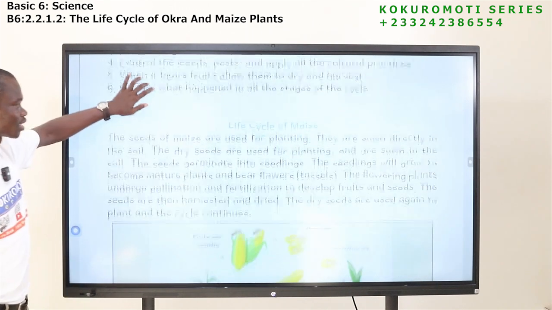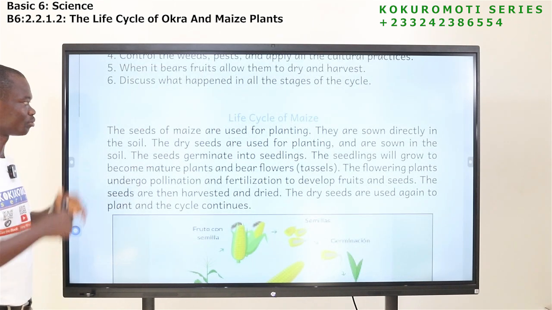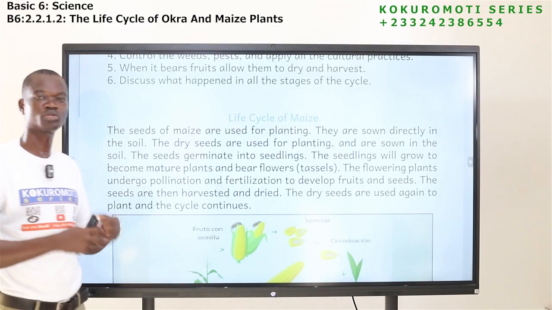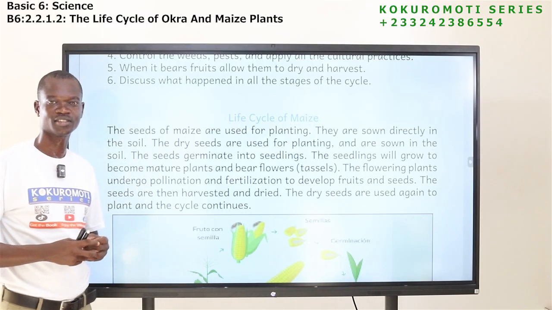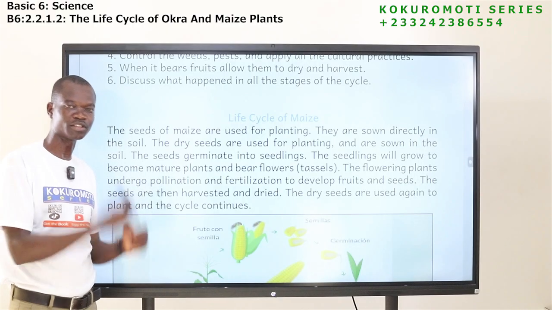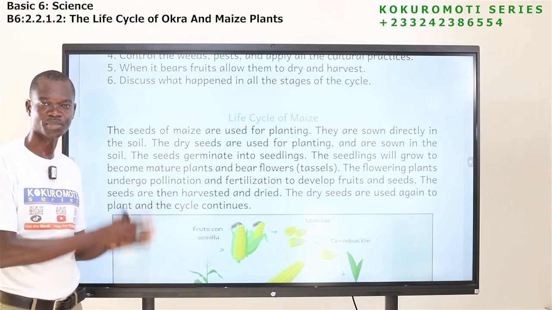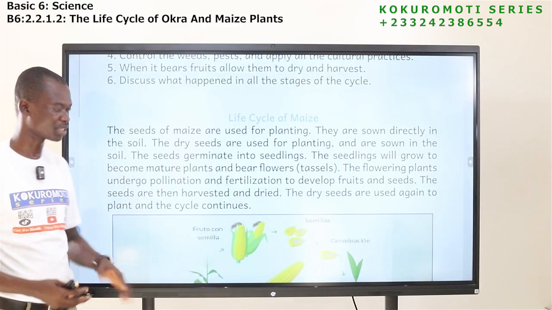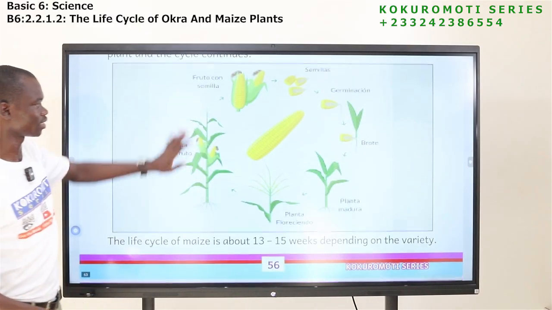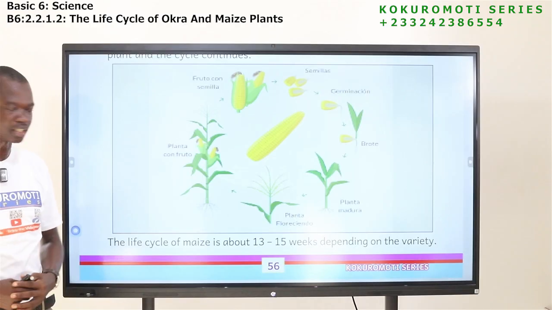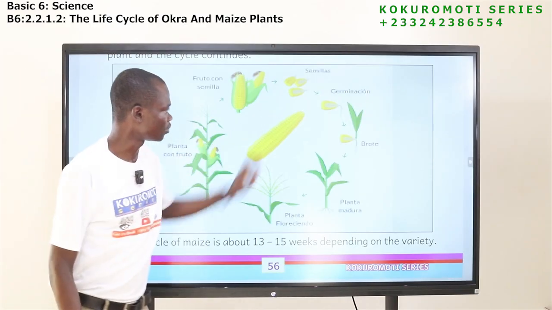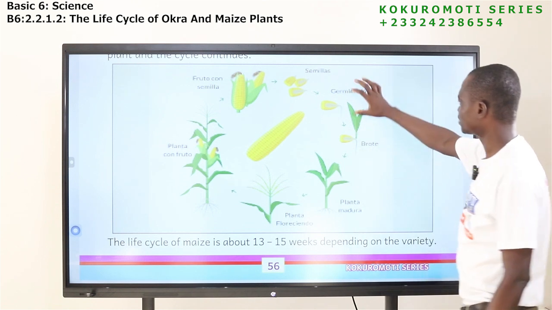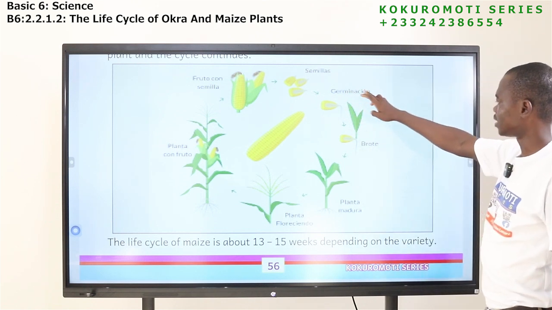Now let's come to the life cycle of maize. Maize also goes through different stages from the day you sow to the day that you harvest. A lot of things happen. It goes through different stages, and that is what we call the life cycle of maize. Now let's look at this picture here. So this is how it looks. This is our maize. What do we have here? The seed. Here we see that the seed is germinating.